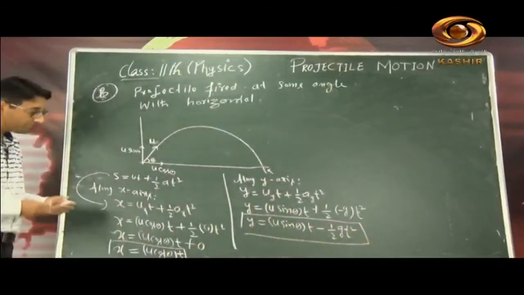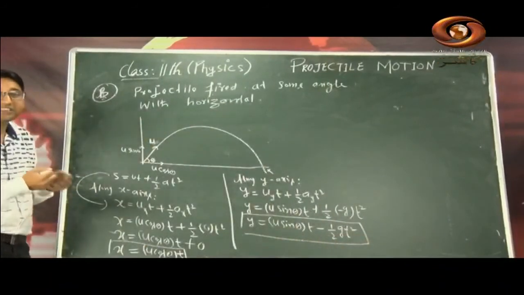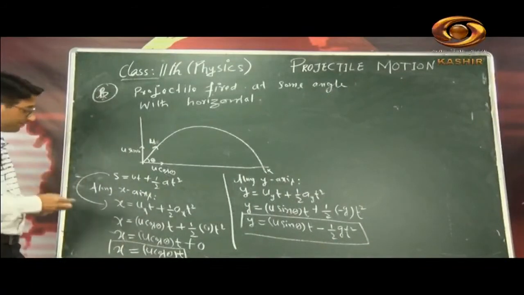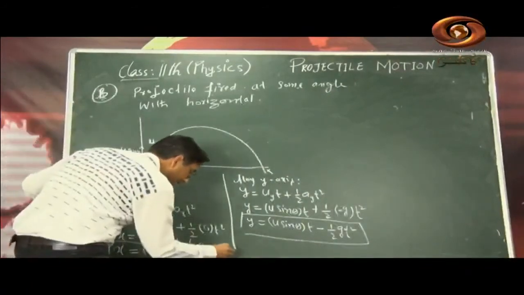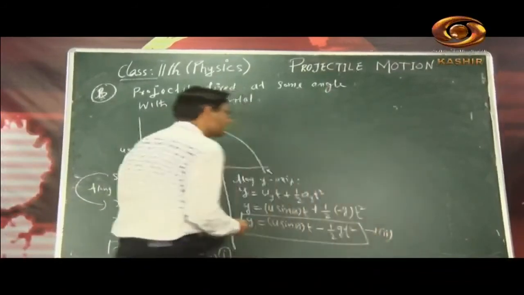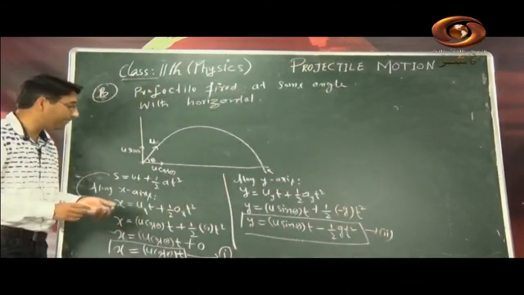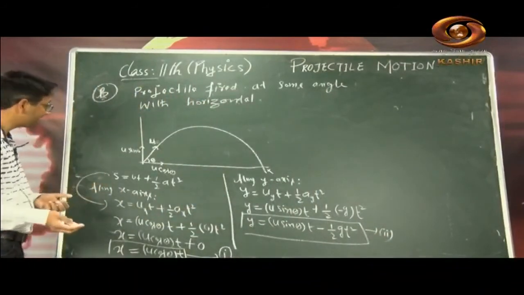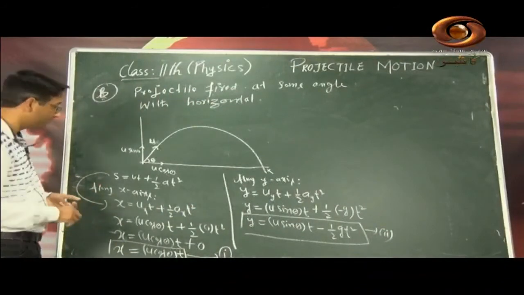We want to build a relationship between the x and y coordinates. So what is common between the two equations? It's the time. Equation number 1 is here, equation number 2 is here. The common component is time, because time is singular. It has no effect whether you are going along the x axis or y axis, it will remain the same, but the displacements will vary.